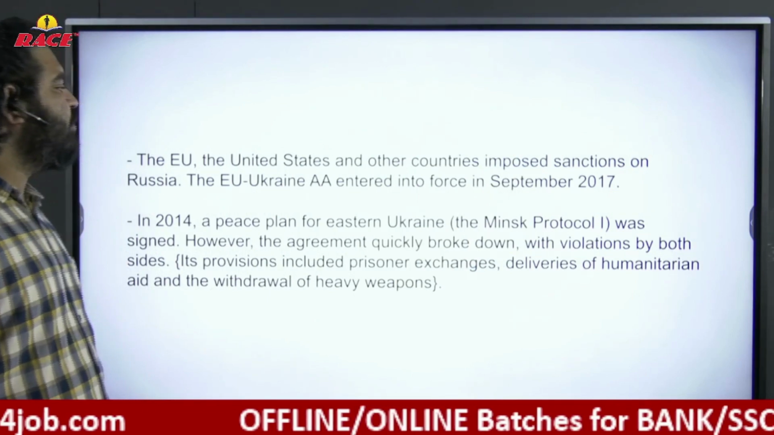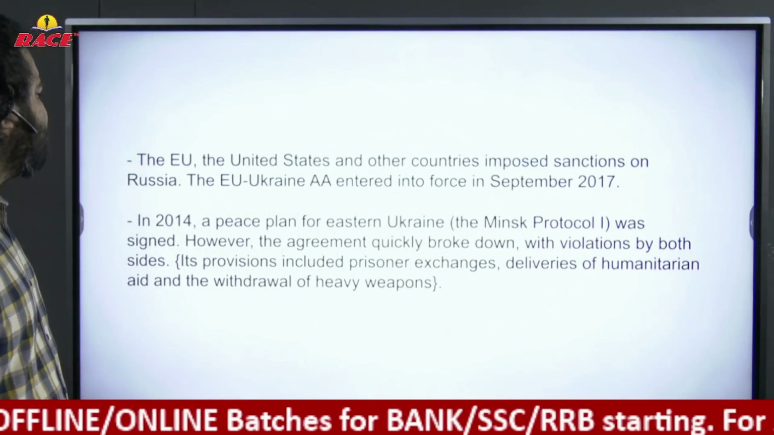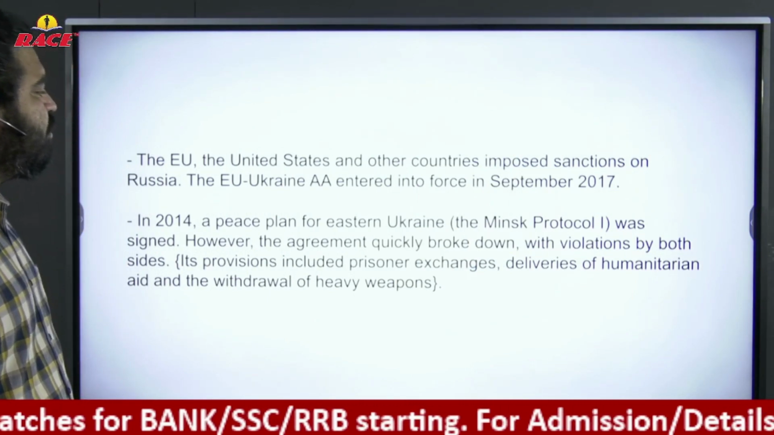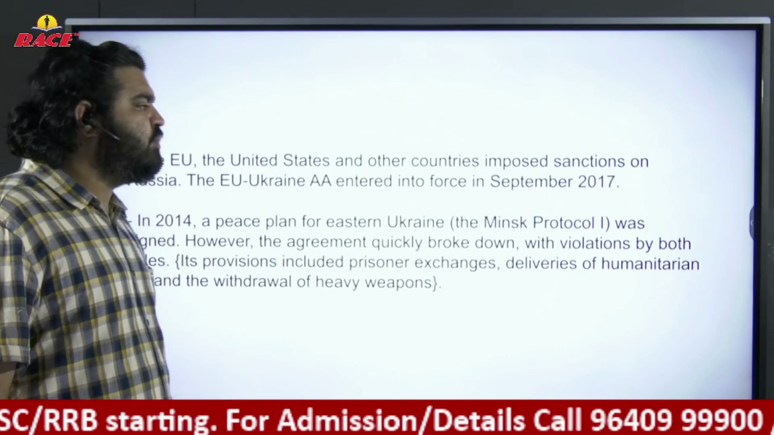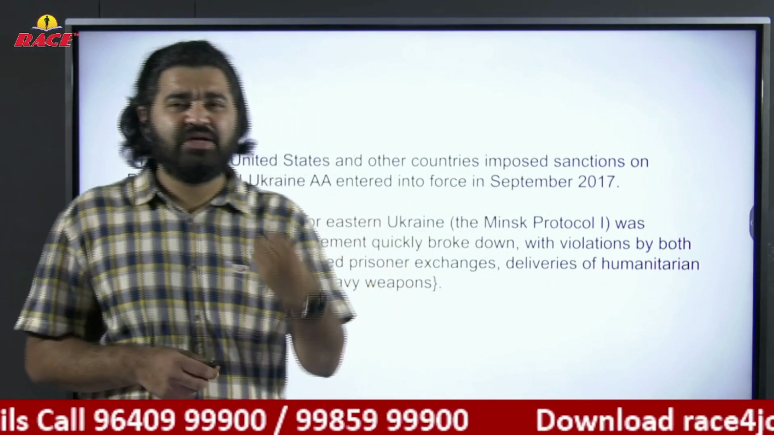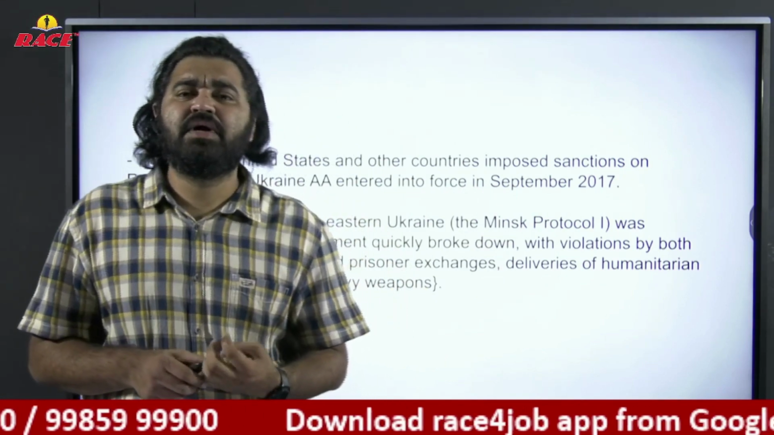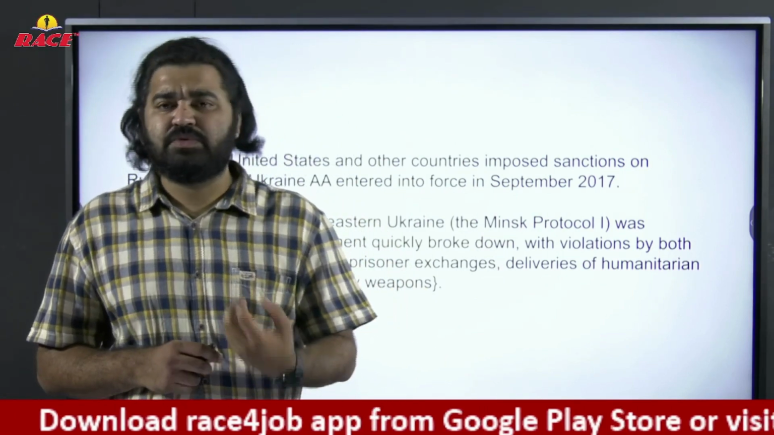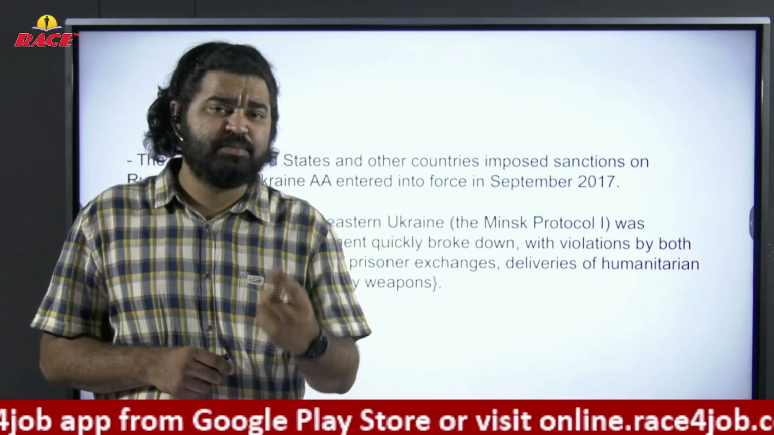The European Union, the United States, and other countries imposed sanctions on Russia. The European Union-Ukraine AA entered into force in September 2014. Now we have to understand the word sanction. The term sanction we are seeing in the news regularly. Sanctions are nothing but restrictions on exports and imports.